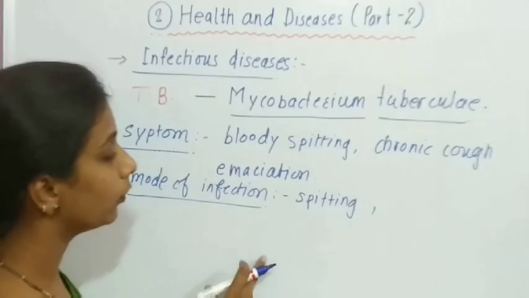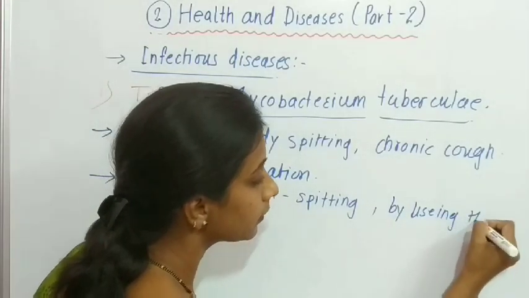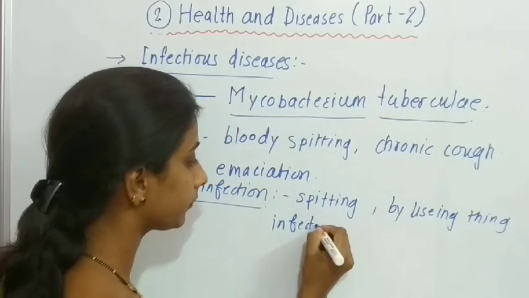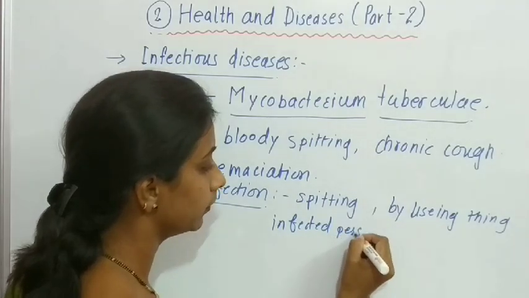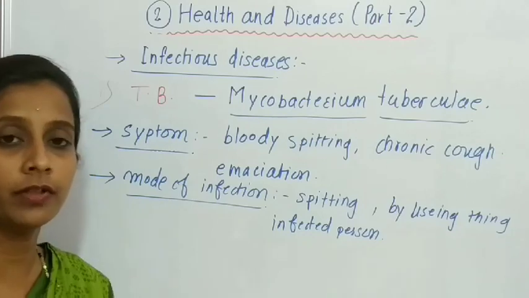It is also spread by using the things of an infected person. So these are some modes of infection.